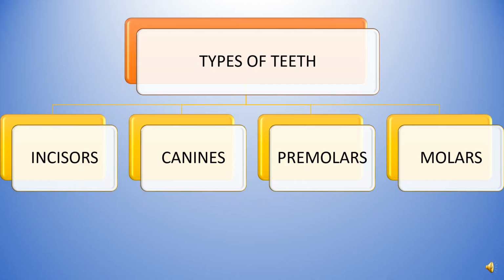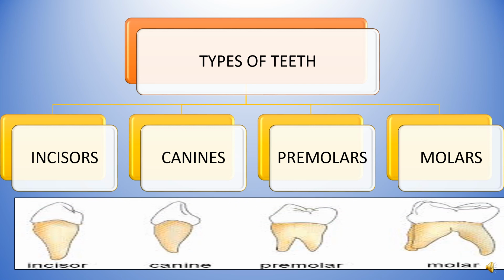Types of teeth. There are 4 types of teeth, students: incisors, canines, premolars and molars. I am repeating again, listen carefully to the pronunciation: incisors, canines, premolars and molars. Let's look at the picture of each one of them. Look at the picture. What is the shape of incisors, canines, premolars and molars? Now we'll study the function of all these types of teeth and how many of each are present in our mouth.